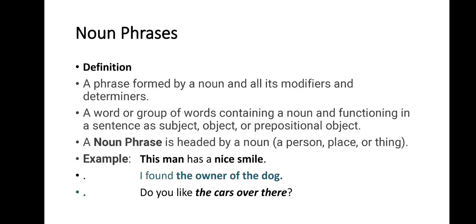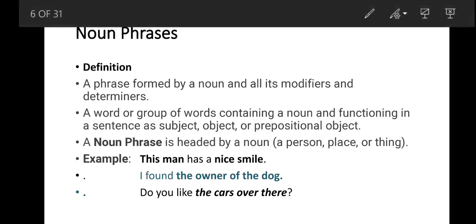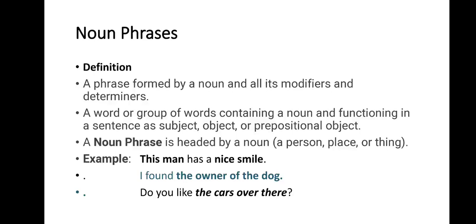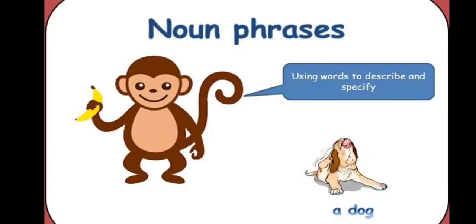The last one. Do you like the cars over there? The cars over there is the noun phrase. Very good. So all the highlighted words: this man, nice smile, the owner of the dog, the cars over there, all these are what, children? They are noun phrases headed by a noun in the group of words. Okay?